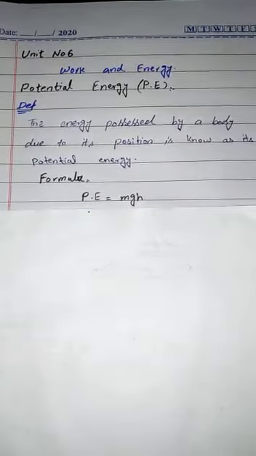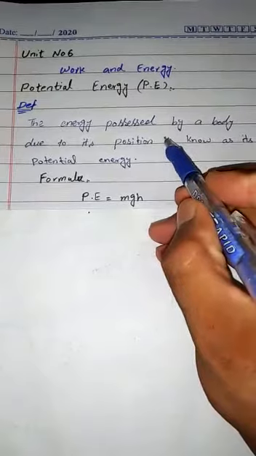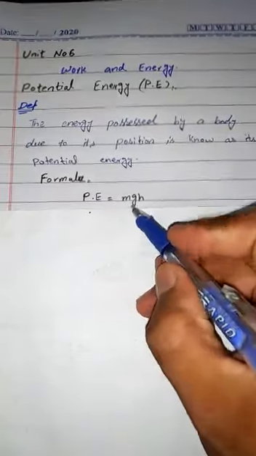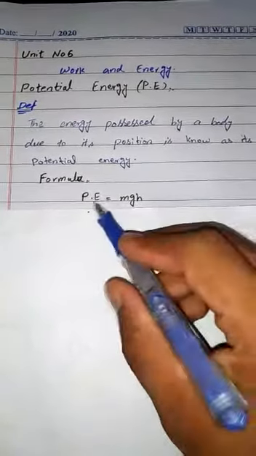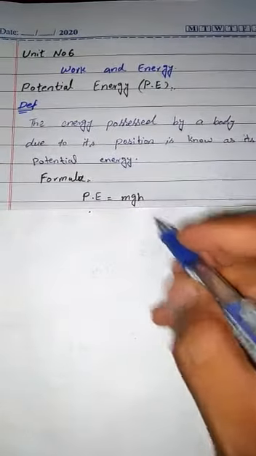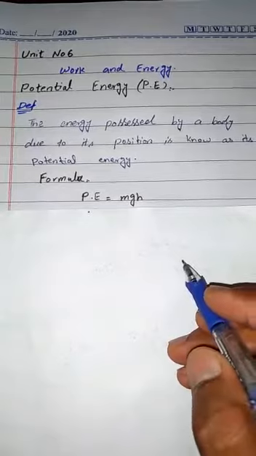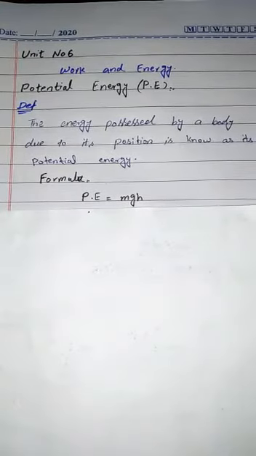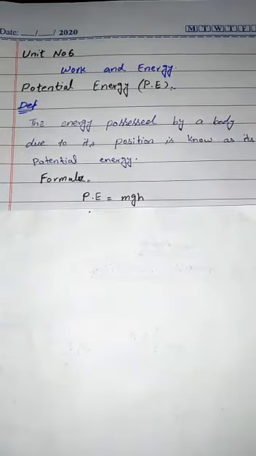This is the definition of potential energy, and its formula is mgh. Potential energy is equal to mass into gravity into height. Stored water is an example. You can say stored water possesses potential energy due to its height.